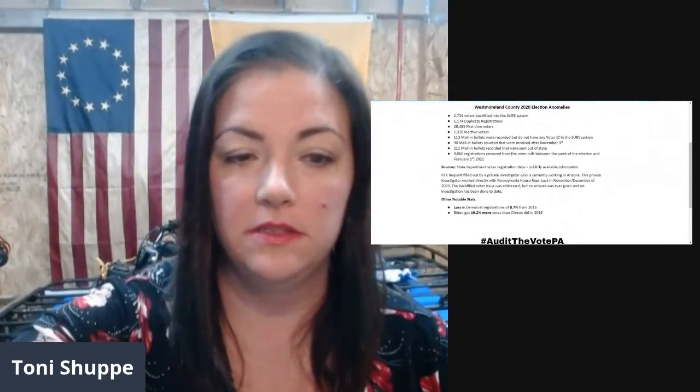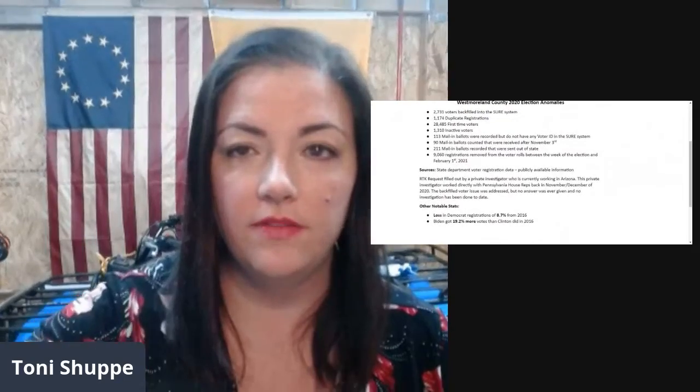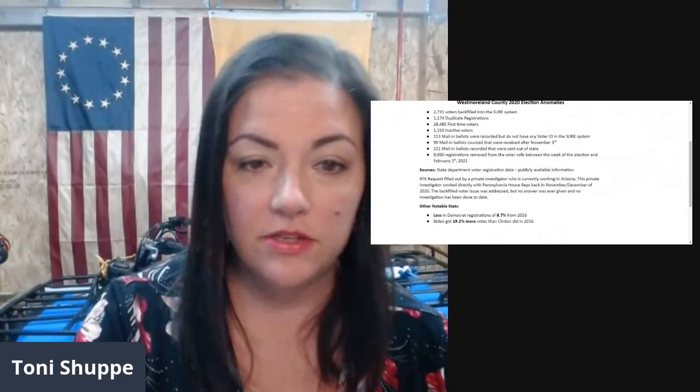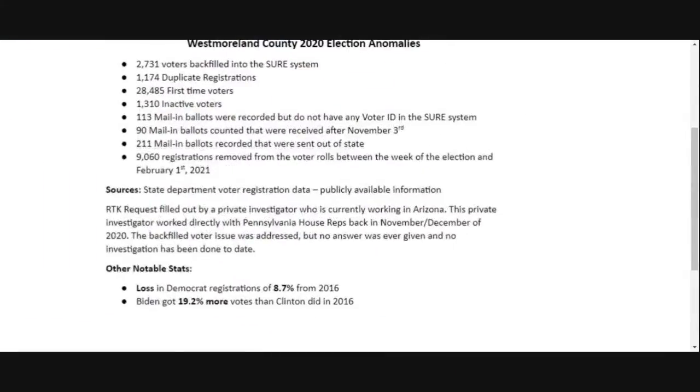I'm going to scroll up a little bit. So again, these anomalies are different for every county. Let me go back to this stream to make sure you guys can see this. There we go. Okay. So Westmoreland, you can see that their backfilled voters are way less than Butler. Butler was really high. That number is very high, especially considering that Butler only had a total of 113,305 votes cast for president in 2020. Over 6,000 of them were backfilled voters. That's about a 5% number. Kind of high, I would think.